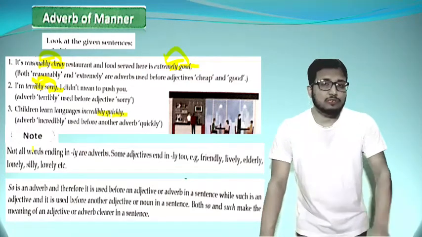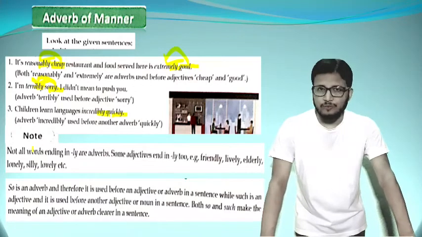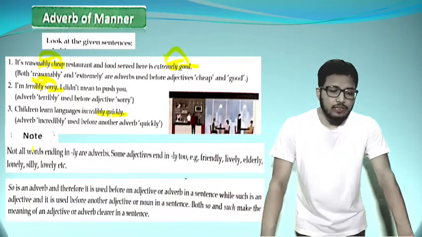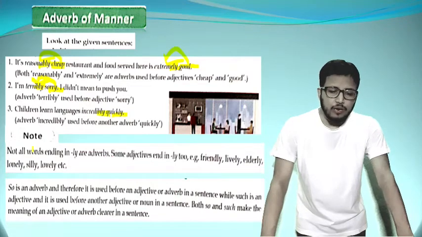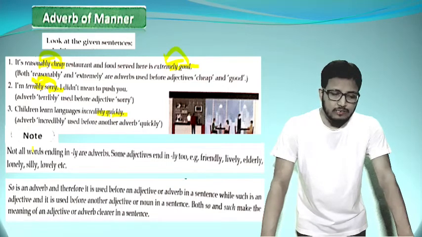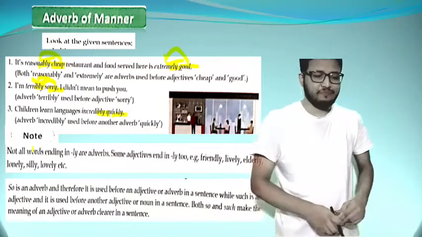All these words have ly ending, but they are not adverbs, they are adjectives. So is an adverb, and therefore it is used before an adjective or adverb in a sentence, while such is an adjective, and it is used before another adjective or noun in a sentence. Both so and such make the meaning of an adjective or adverb clearer in a sentence. Understood? No? So let me make you understand.